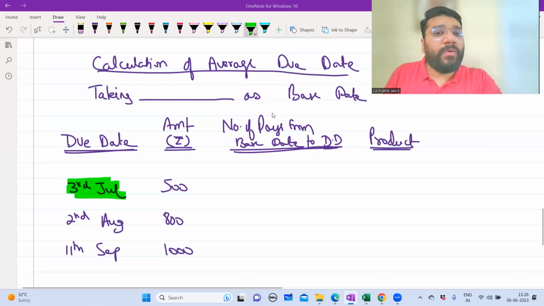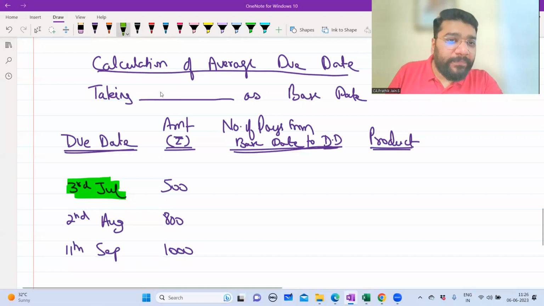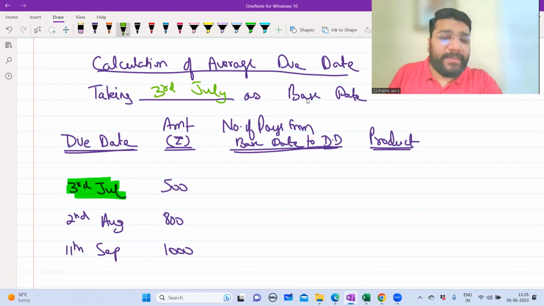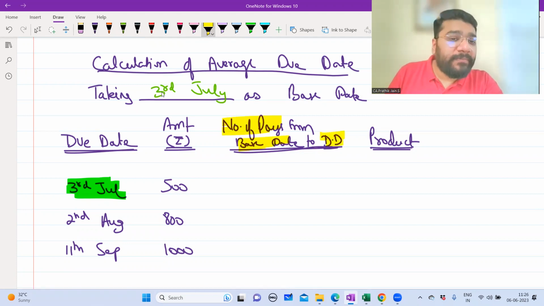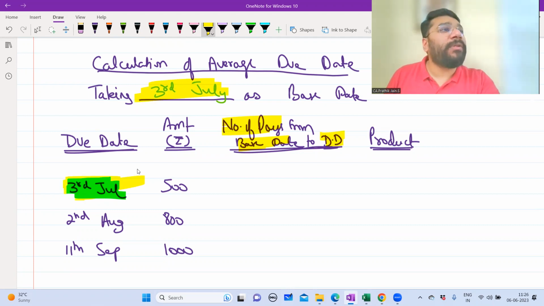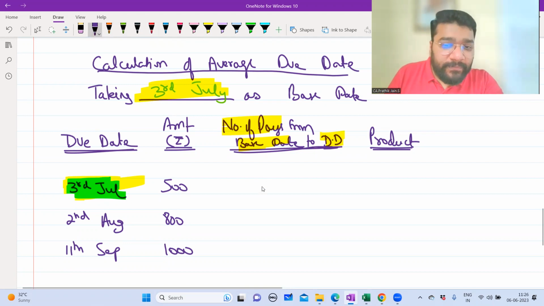Okay, so the least date you pick and choose is the base date. So taking 3rd July as base date. Now guys, you have to calculate the number of days from base date to due date. What is the base date? 3rd July. From base date to this due date, how many days? 3rd July to 3rd July, due date is 0.